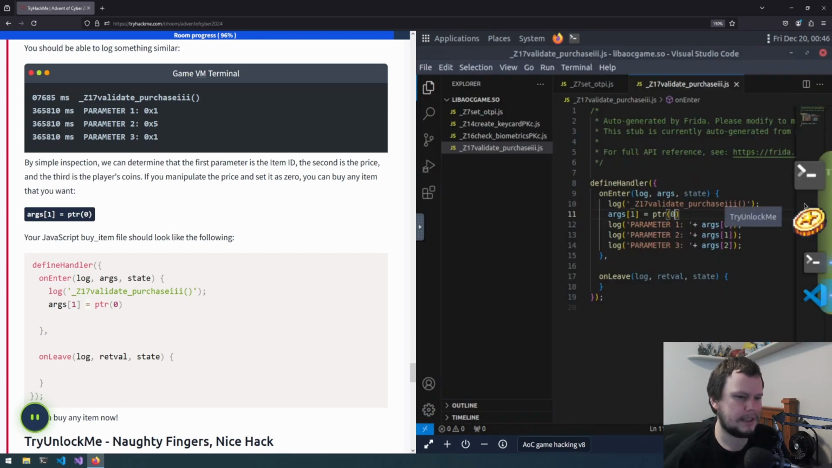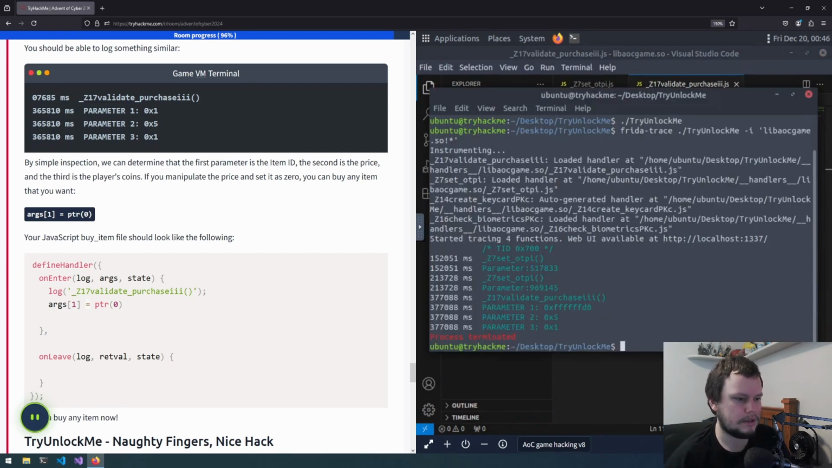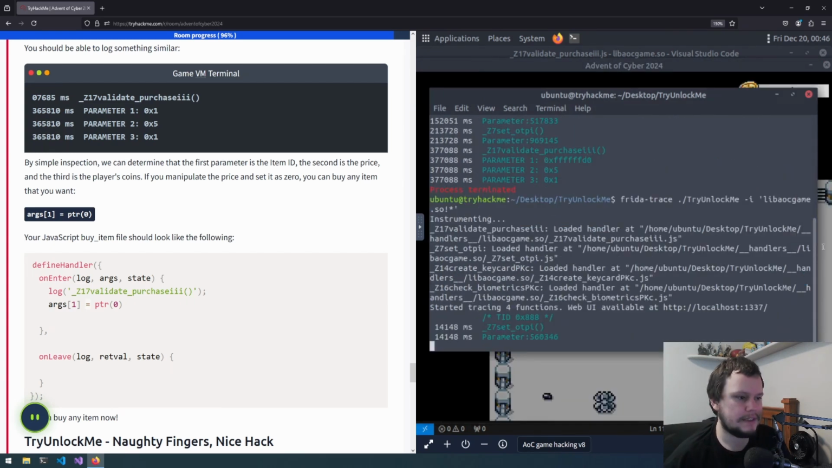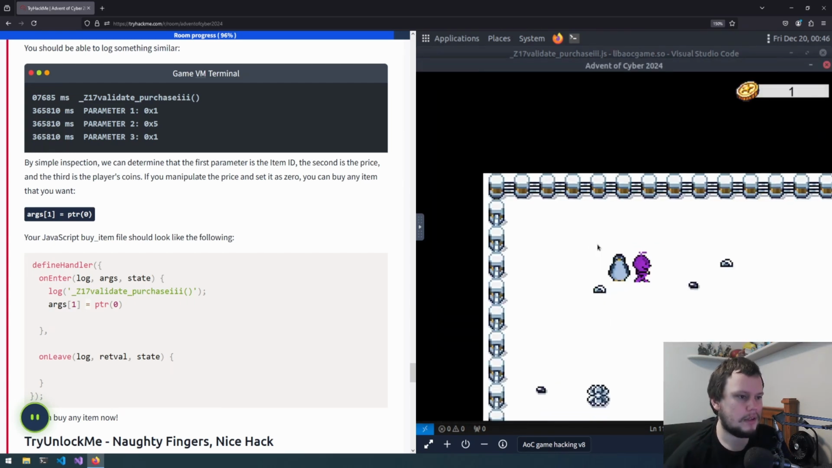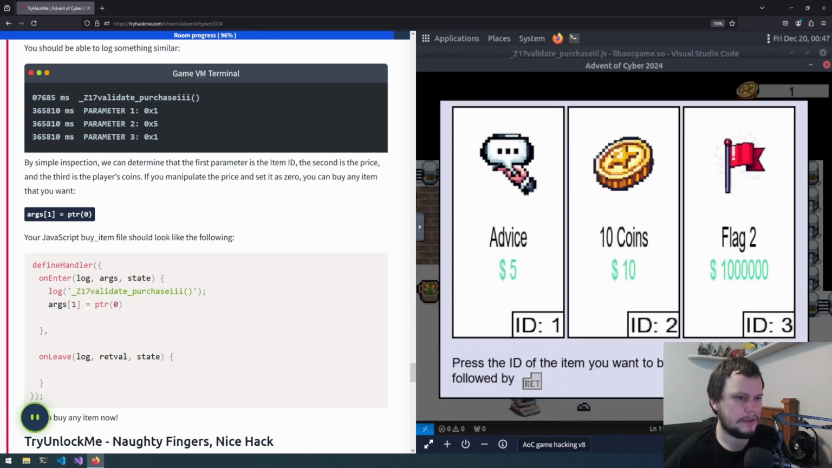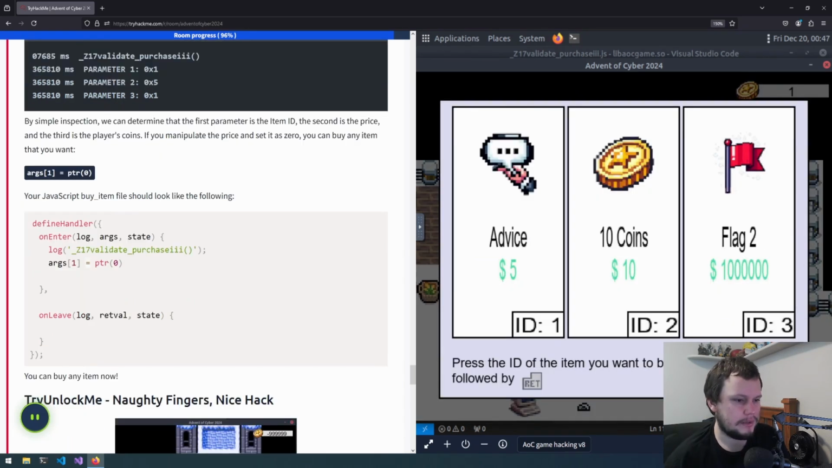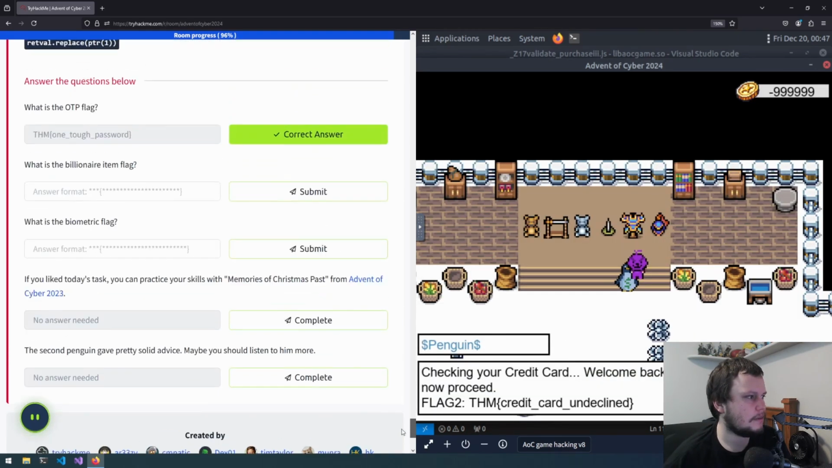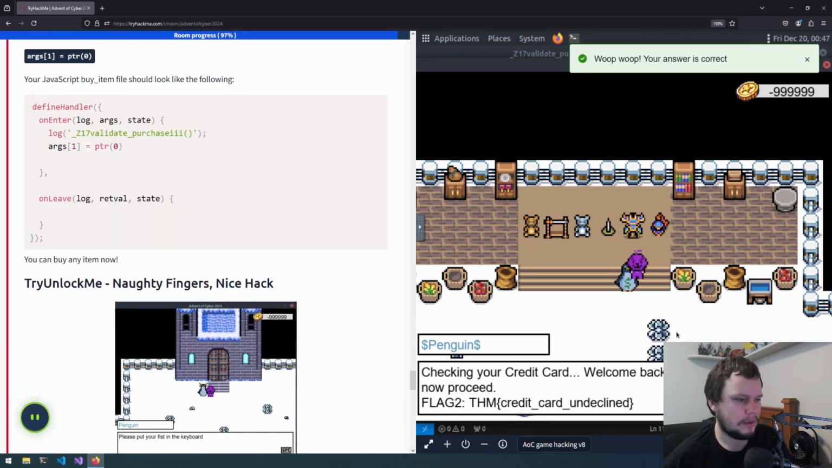And it seems like the game may have crashed. Okay, so let's try this all again. Okay, so 560346. Now I need to go all the way back and talk to the penguin again. Okay, so now with the shop open, I should hopefully be able to buy flag number 2. Yes, we did. And we're now very negative. But let's enter this flag in. THM credit card undeclined. So we have that one now.